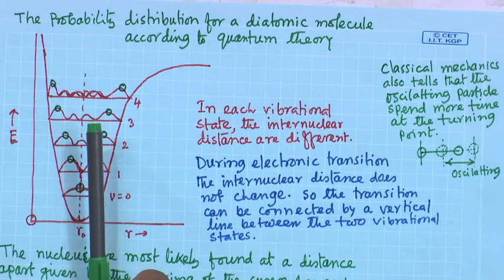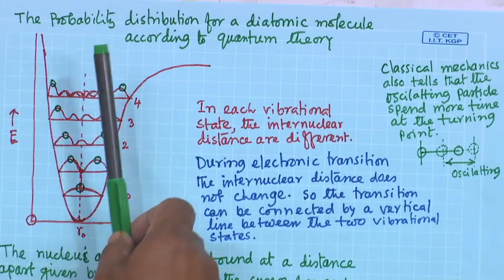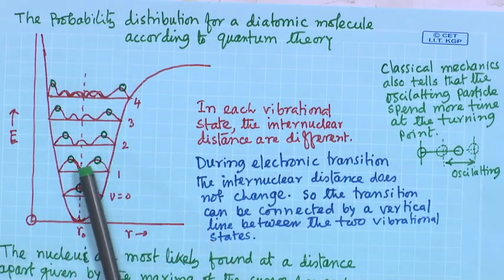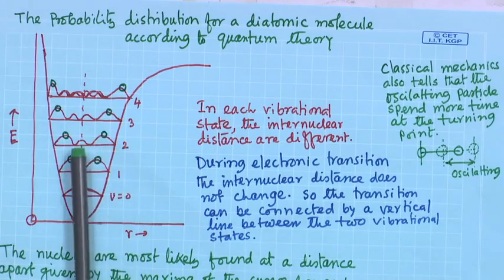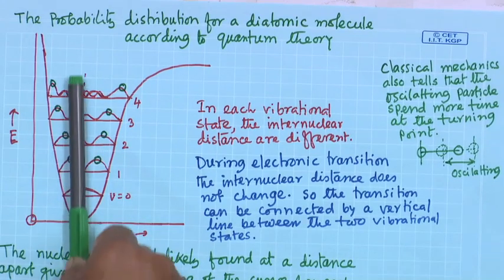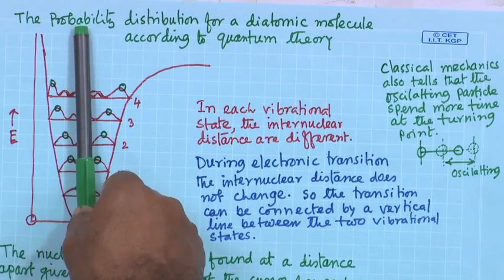Considering they are in the same configuration, we can just draw vertical lines to show the transition.